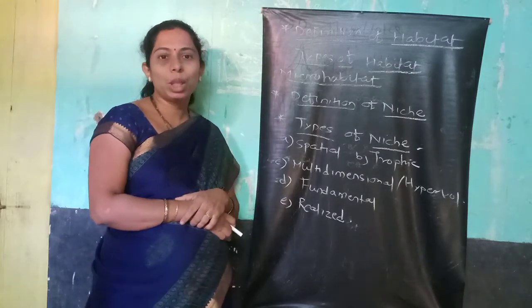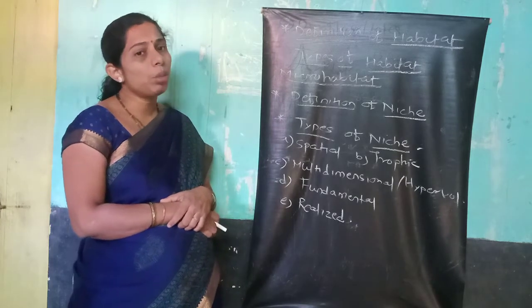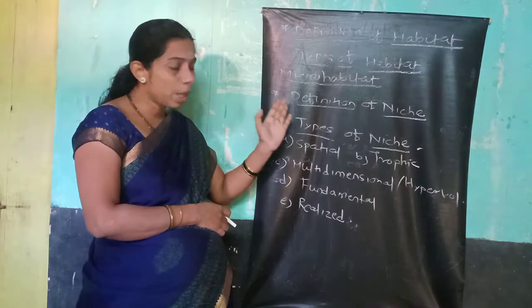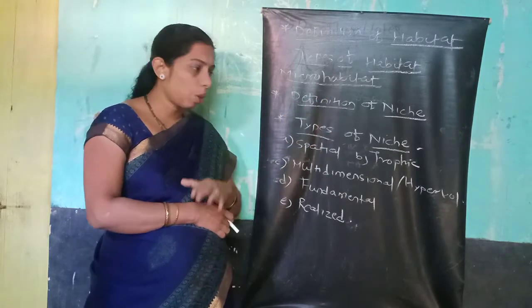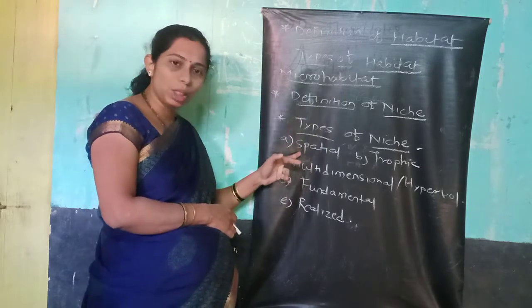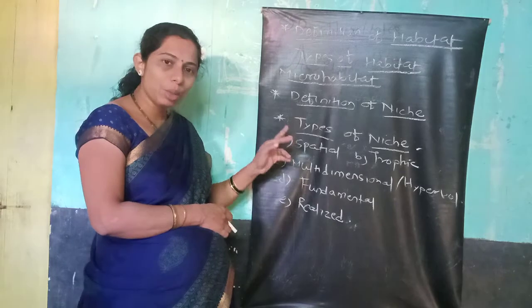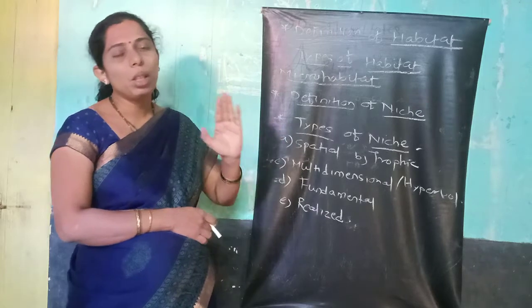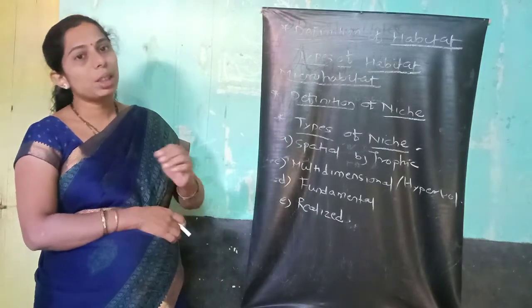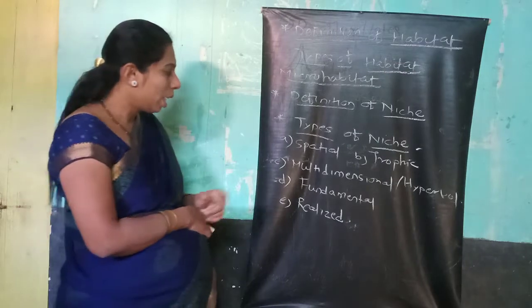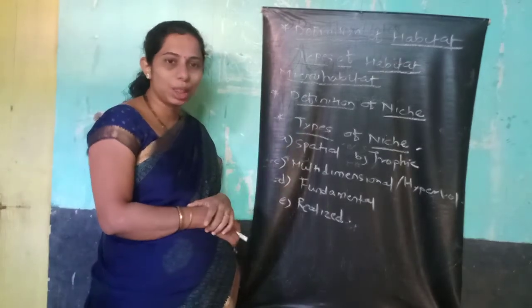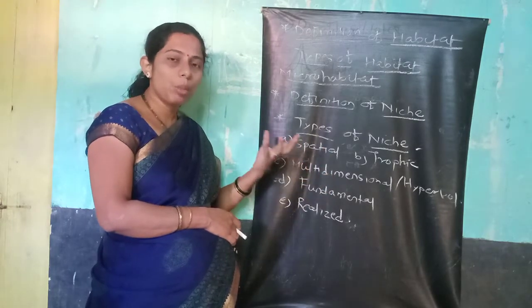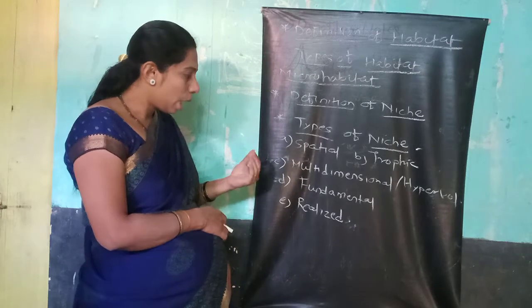Definition of niche. Niche means the organism shows a functional role. Here the energy is transferred from one organism to the next organism. Types of niche. Spatial niche means related to space. Trophic niche depends on the trophic level in the food chain. अन्न साखळीमध्ये त्यांची लेवल कुठची आहे. Multidimensional hypervolume niche is the third type. In that, many factors are involved. Hypervolume means large space.